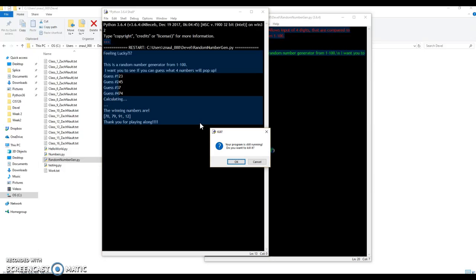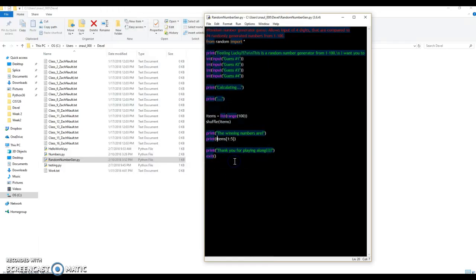Oh man, that closes out way too fast. I meant for it to be slower with the calculating in between and stuff. I'm sure there's a way to put a time in between. But if I was playing a game, I would have lost. I didn't catch any numbers. Alright, so let's get rid of the exit, because we don't want that to be so quick.